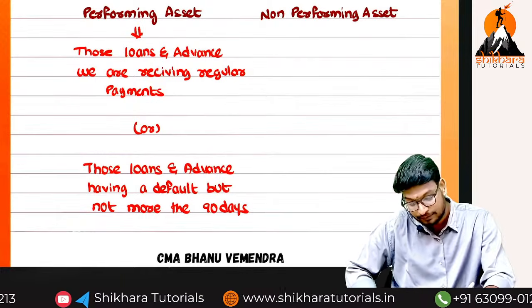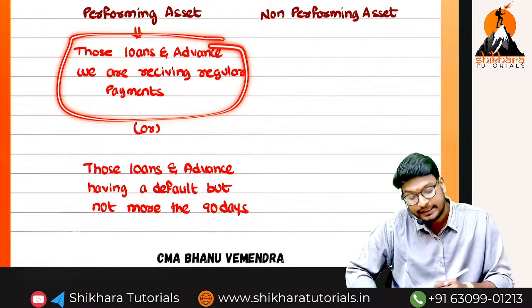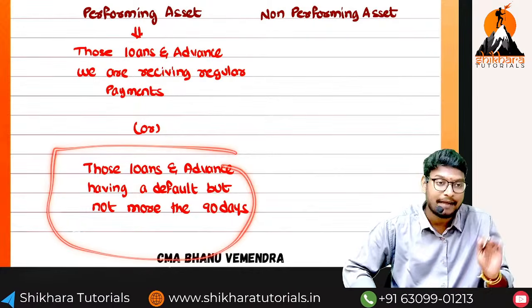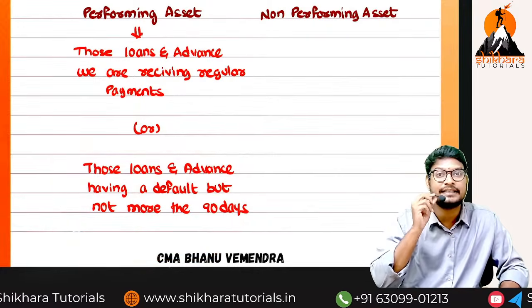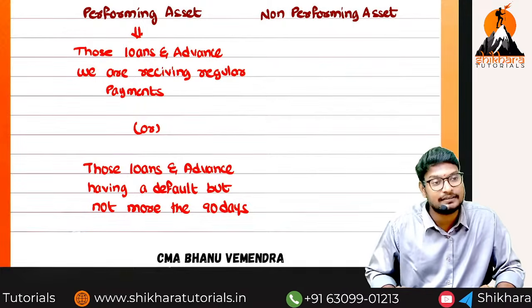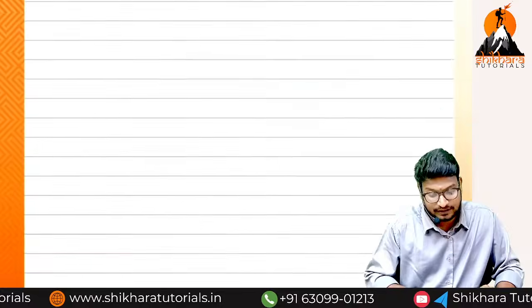Sir, what is the first one, ma? First one is: is there any defaulter? There is no defaulter. There is no default. What is the second one, ma? Having a default but must not be exceeding how many days, ma? Less than 90 days or more than 90 days? Less than 90 days.